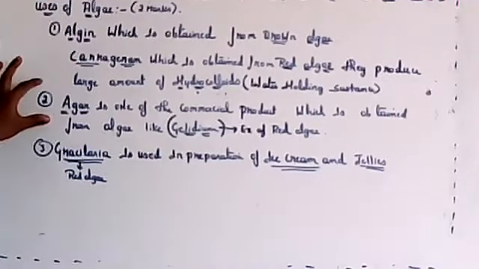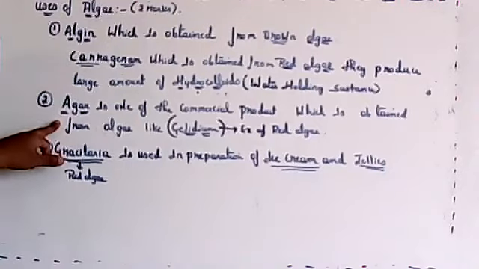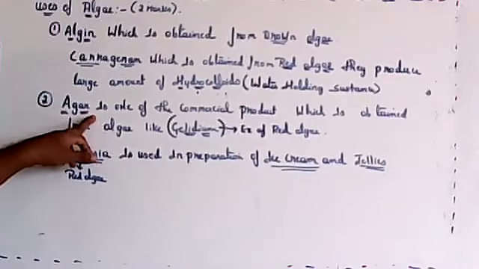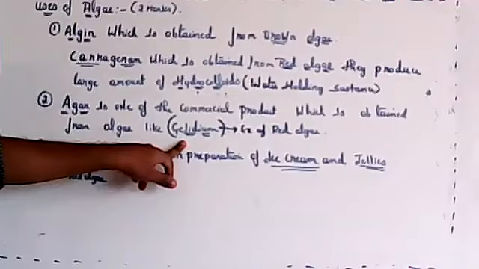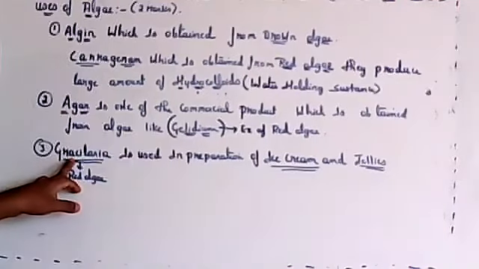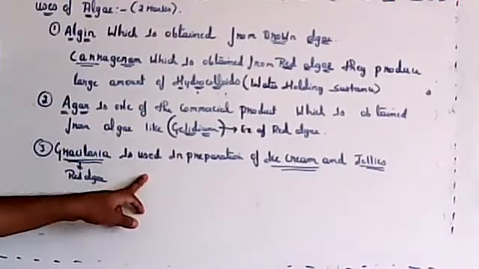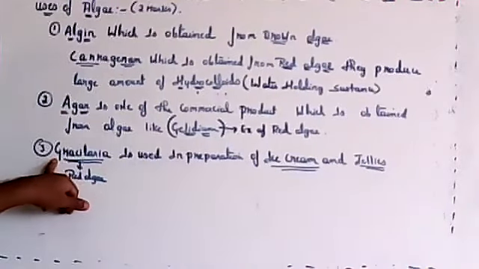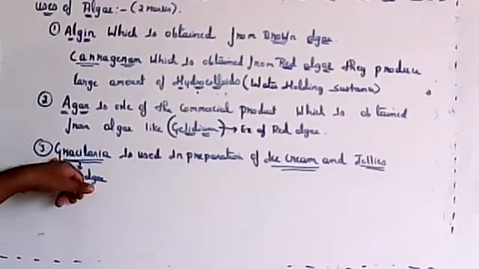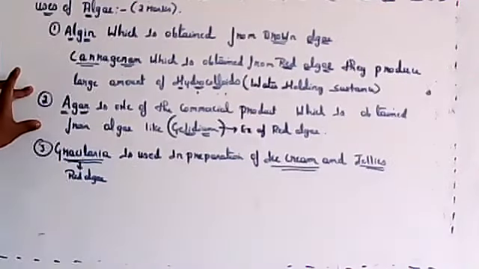Agar is a commercial product which is obtained from algae. Agar is obtained from Gelidium. Gracilaria is used in preparation of ice cream, so ice cream and jellies are prepared from Gracilaria. These are the points you need to remember.